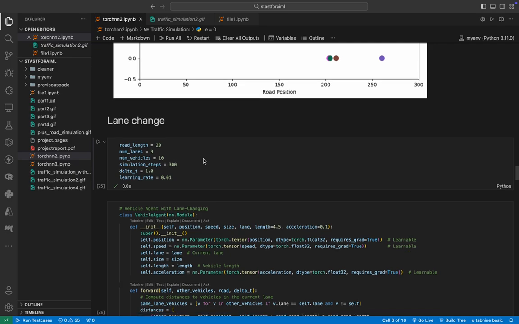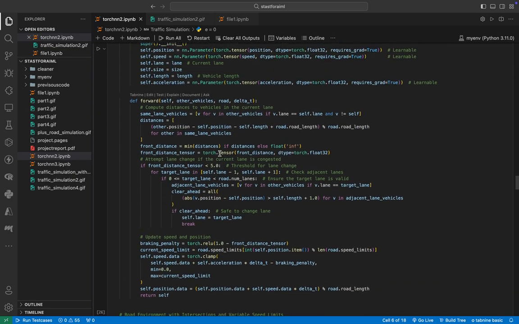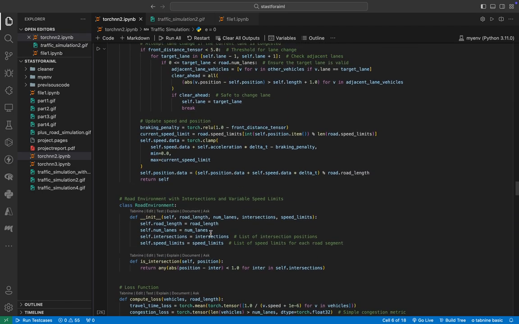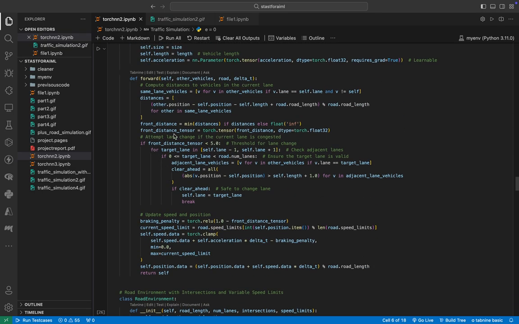And here also when the distance gets too close, the vehicle decelerates. Now moving further, lane change, that is, how the vehicle will change lanes. I have implemented the logic for the lane change, in which condition the lane change will happen. So there is a function of front distance, and front distance measures how much distance is left. On that basis it decides in which way it needs to move.